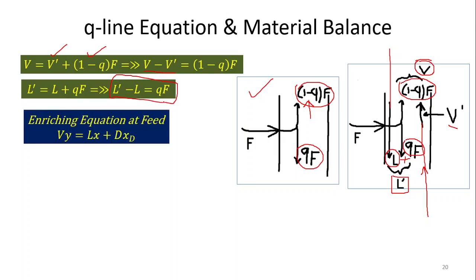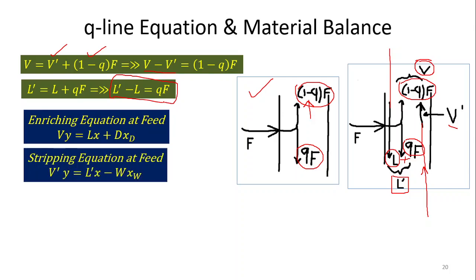Come to the next part, that is the enriching feed equation and the stripping feed equation. If you omit the n plus 1, because we are not going to discuss n and n plus 1, it is the location where the feed is going in. So at that one single tray, the feed tray, if you remove that n plus 1, then we can get Vy is equal to Lx plus DxD, and V dash y is equal to L dash x minus WxW. So we can get these two equations.